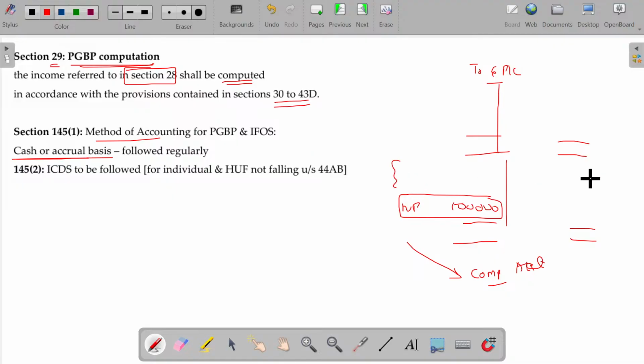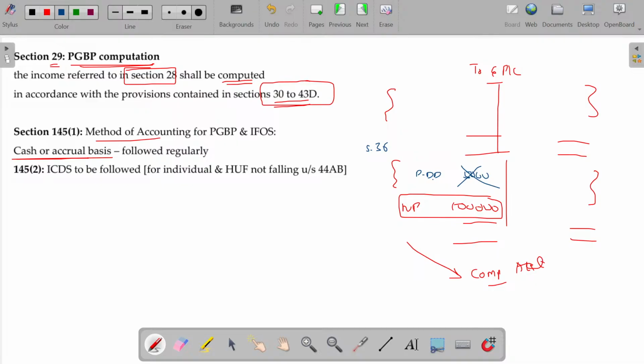Some of the items in the debit side and credit side may be allowed, may not be allowed. Those things are given under sections 30 to 43D. Usually, provision for doubtful debts you will be debiting in the P&L account, say 5,000 rupees. But under section 36, this provision for doubtful debts cannot be debited in the P&L account.